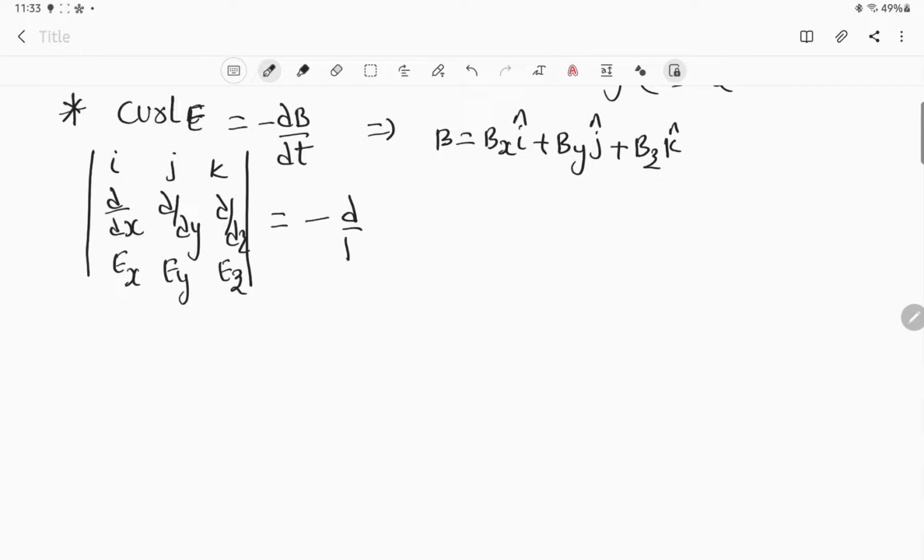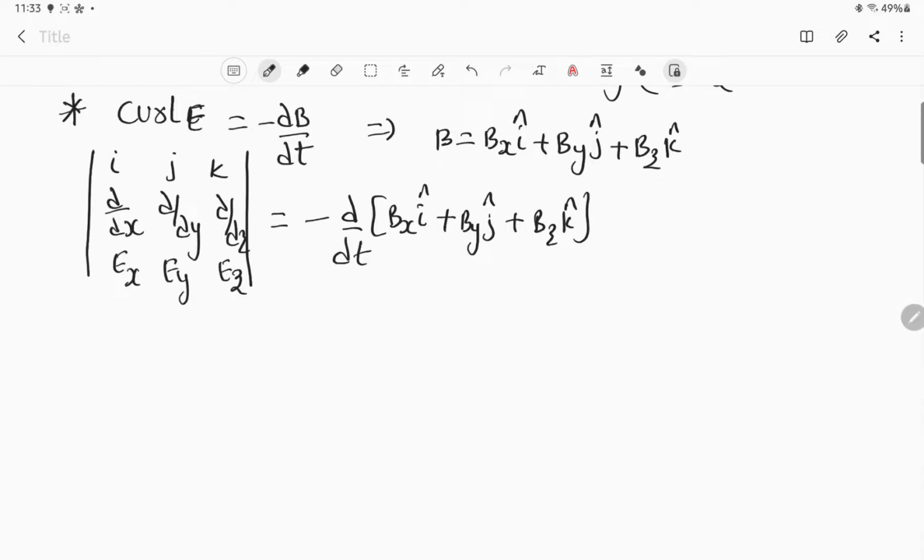Now we are aware of the fact that this is ∂/∂t. So this is B suffix x i plus B suffix y j plus B suffix z k. Now this is what you get when we use this third Maxwell equation.